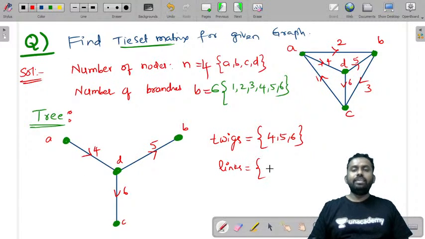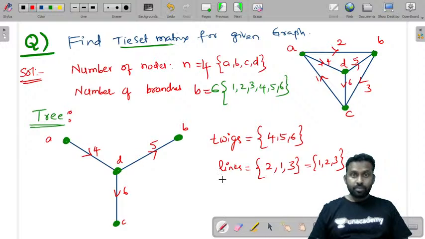Links are the branches that are removed. What is removed in between these two? 2 is removed. And in between A and C, 1 is removed. In between B and C, 3 is removed. That means you can write them in the order 1, 2, 3 as links, or they are also called chords. Now you have written these links and chords.